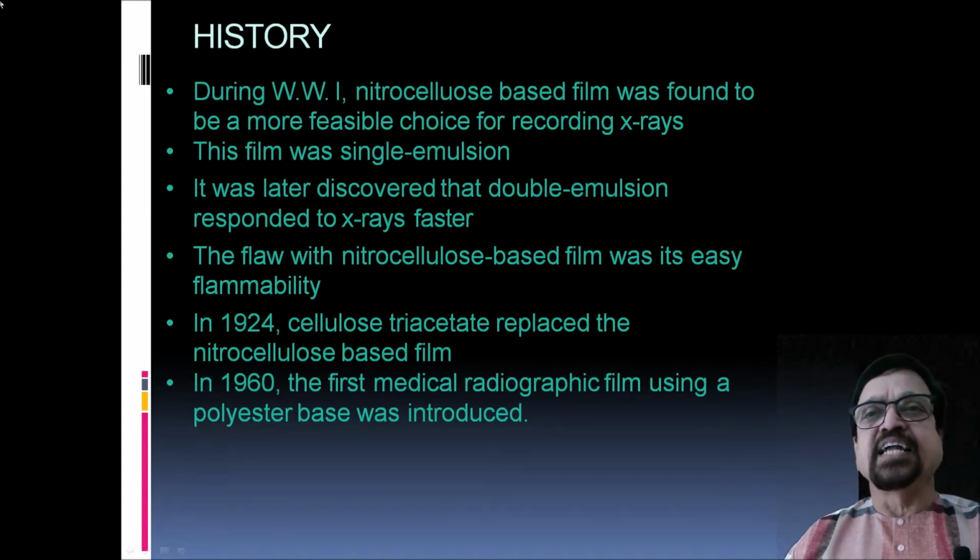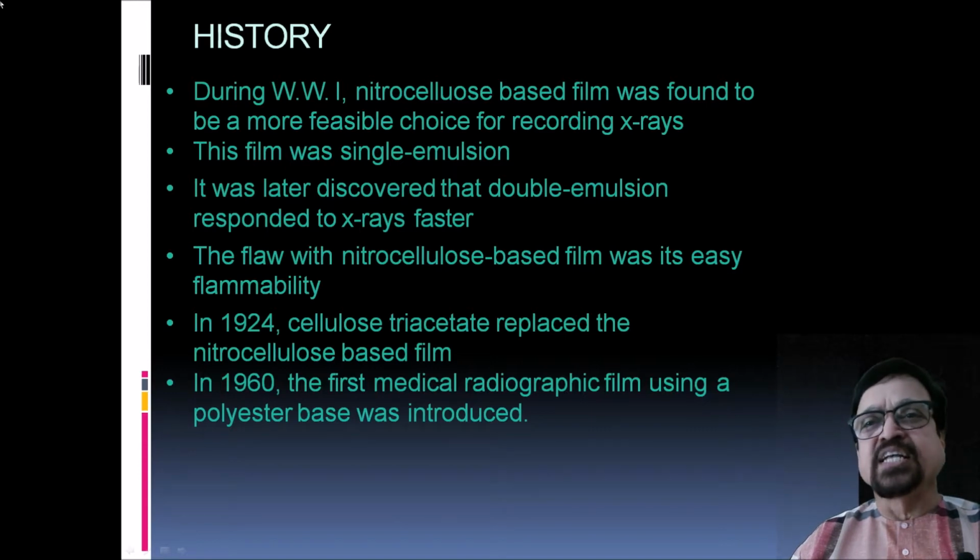Now, history. During World War I, nitrocellulose based film was found to be a more feasible choice for recording X-rays since it was already in use and had already established its value. This film was a single emulsion. This film only had emulsion coating on one side. That is what we can call single coated film.